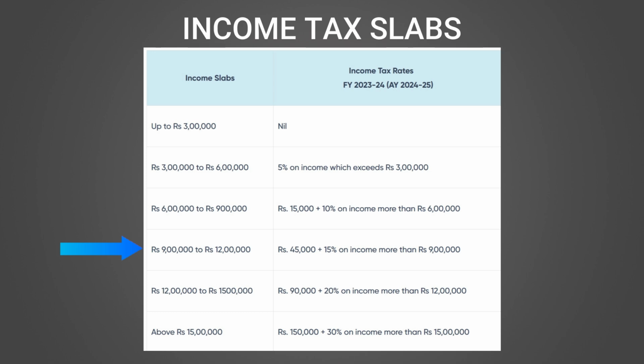If your income is within 12 lakhs, you have to pay 45,000 plus 15% on anything over 9 lakhs. If your income is less than 15 lakhs, you have to pay 90,000 plus 20% on anything over 12 lakhs. And if your income is more than 15 lakhs, you have to pay 1.5 lakhs plus 30% on anything more than 15 lakhs. So that's about the income tax slabs for salaried individuals.